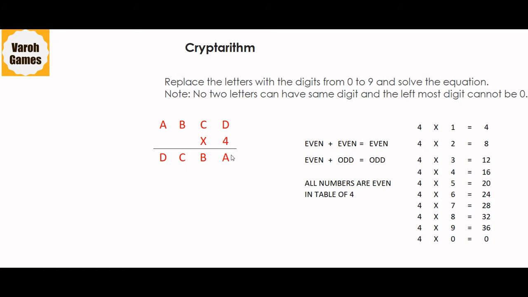Keep this in mind. Now, we see that it has to be multiplied with 4. Let's have a look at the table of 4. If you see the table of 4, all the answers, if you observe, are even numbers. It means be it any number, if multiplied with 4, the answer would always be even. It means this number becomes even. And when is a number even? When it is ending with an even digit. It means A has to be even. So this is one thing which we are keeping in mind.